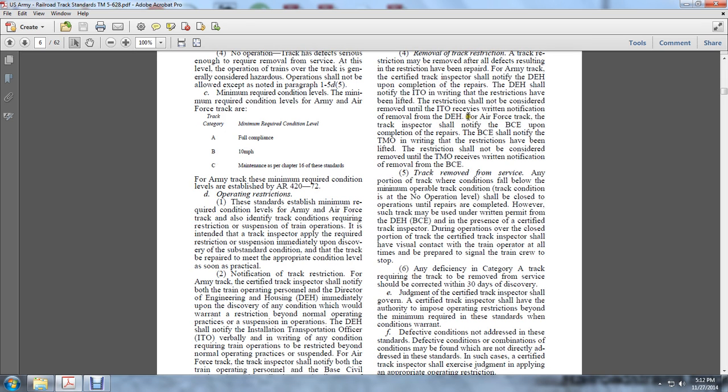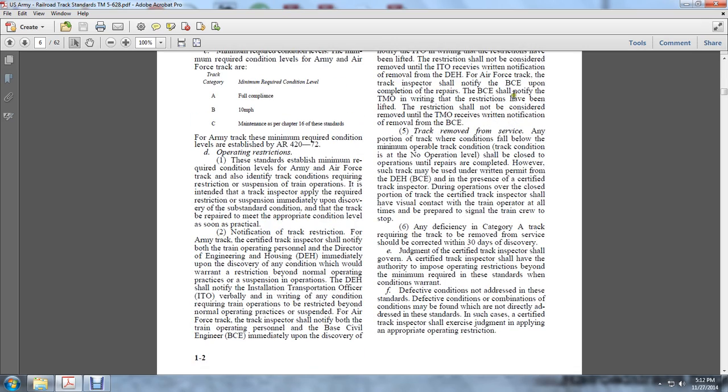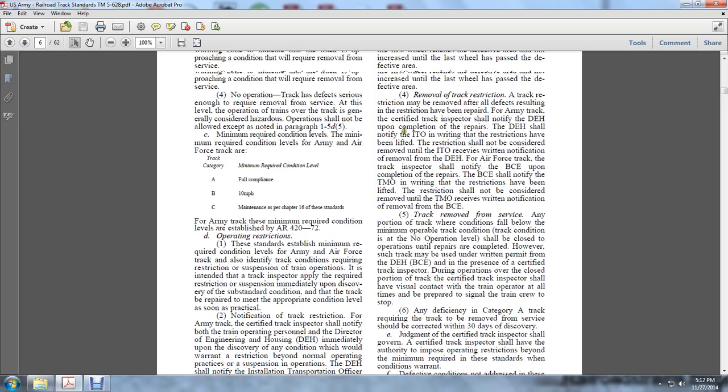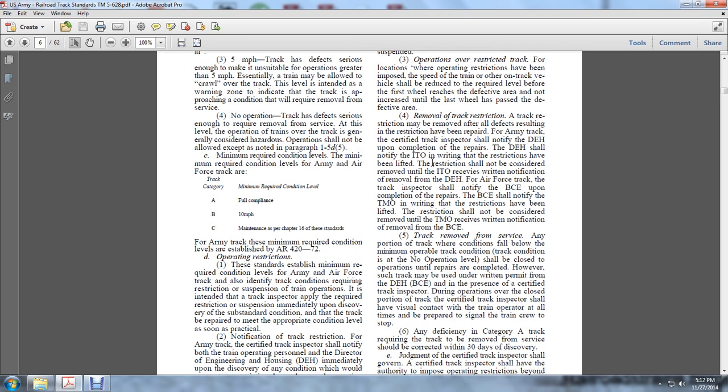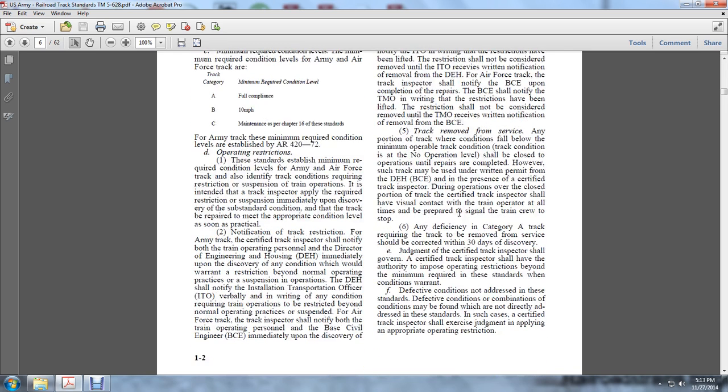For Air Force track, the track inspector shall notify the base civil engineering, which shall notify the transportation management officer, the TMO, in writing. The restriction shall not be considered removed until the TMO receives written notification from the base civil engineering.